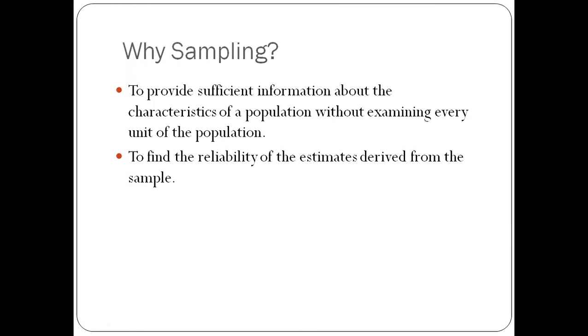Now why we have to do sampling, or why sampling is done. Number one, to provide sufficient information about the characteristics of population without examining every unit of the population. So, sampling can provide sufficient information about the population without examining each and every unit of the population. And the second purpose is to find the reliability of estimates derived from the sample. What are estimates? We will study it in this chapter.